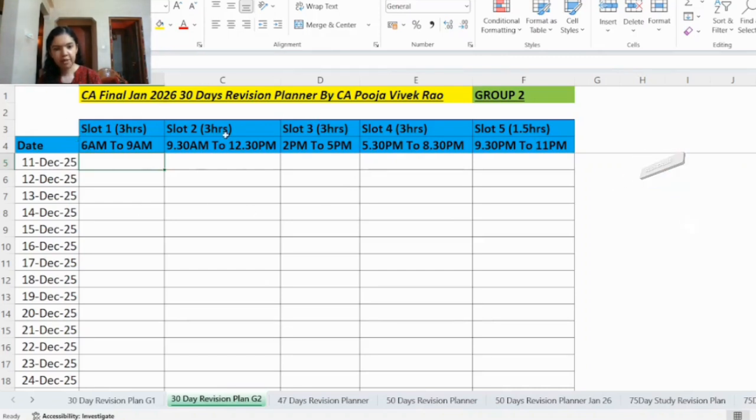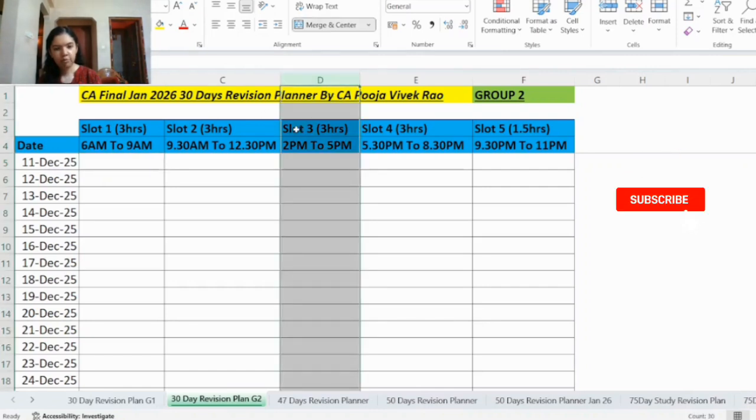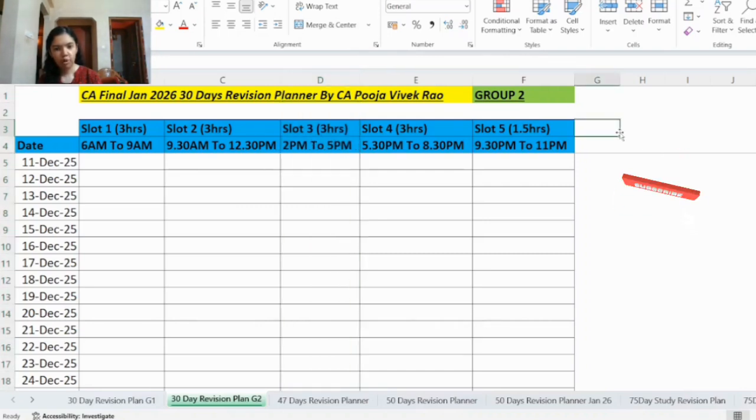If your study timing is different, you can customize the slots accordingly. However, it's recommended to keep at least one slot in this 2 p.m. to 5 p.m. time, which is the same as the exam time. Because this is in the afternoon, right? So we might tend to feel sleepy during this time. So in the study leave, if you are continuously studying in this time, in the exam we won't feel sleepy. That is one important point.